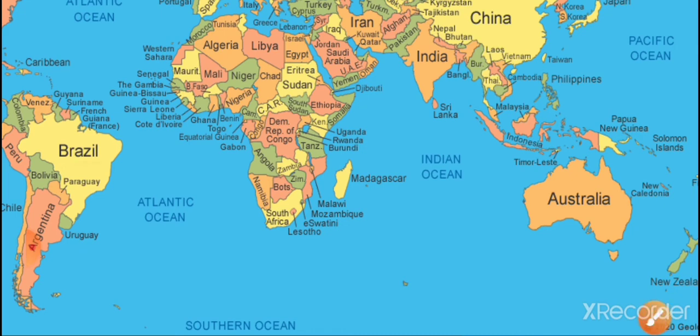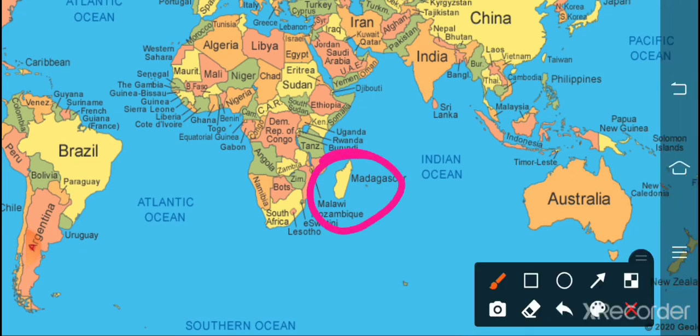So this is Madagascar. The high pressure area east of Madagascar, approximately at 20 degrees south over the Indian Ocean, the intensity and position of this high pressure area affects the Indian monsoon. That is the third point.